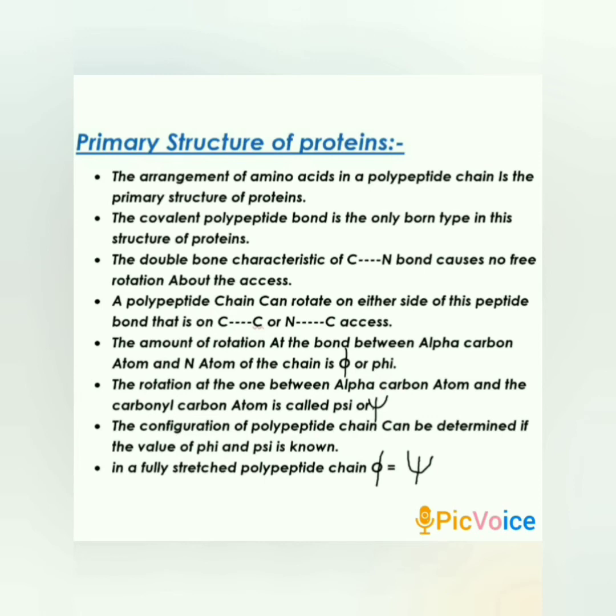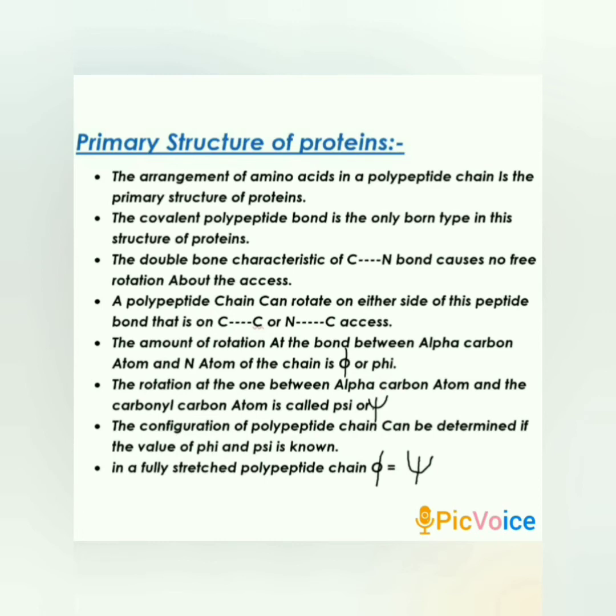However, the polypeptide chain can rotate on either side of this polypeptide bond, that is, on the carbon-carbon or nitrogen-carbon axis. The amount of rotation at the bond between the alpha carbon and nitrogen atom of the chain is denoted by phi.